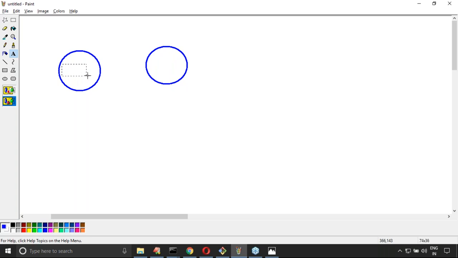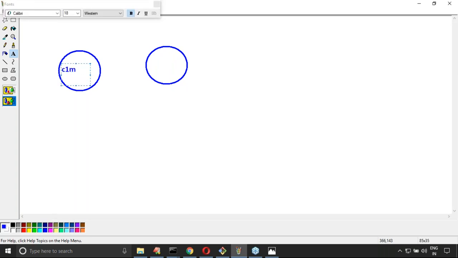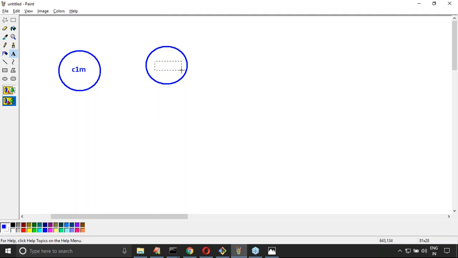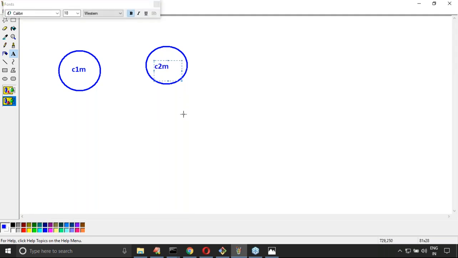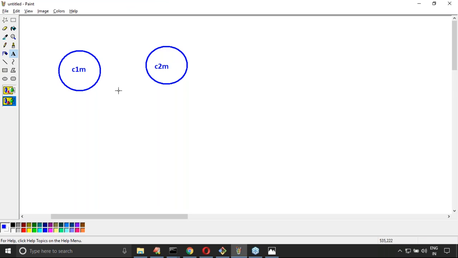Assume the first commit in the master branch is C1M, and here C2M is the second. At this time, a new requirement suddenly came: can you please implement a new feature? To implement that new feature without affecting the master branch, let me go for a small child branch that I created.